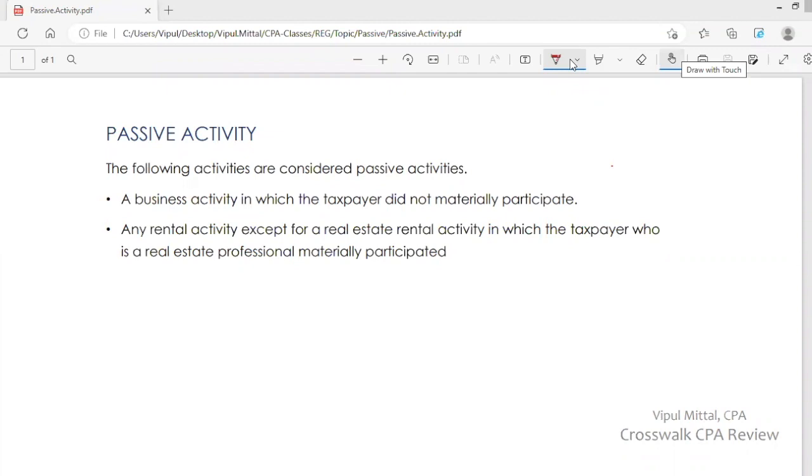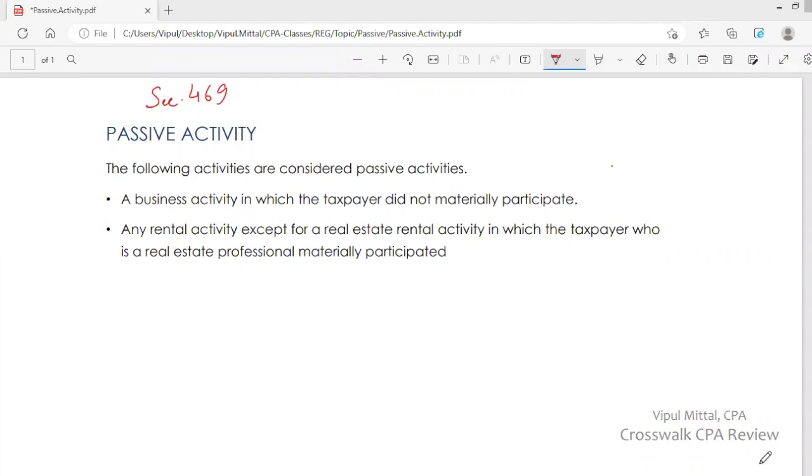Passive activity is defined in section 469 of the Internal Revenue Code. It is important for you to identify a passive activity because there are special rules regarding deduction of passive activity losses. If you have a passive activity and you incur a loss, then deduction of that loss is subject to special rules. So you need to know whether an activity you are engaged in is a passive activity or not. Let's see how it is defined in section 469 of the Internal Revenue Code.